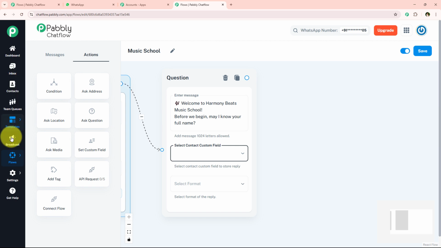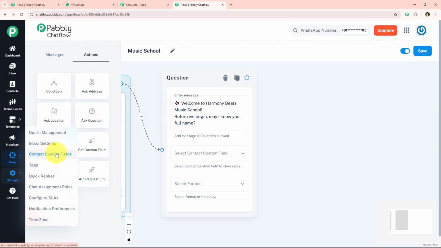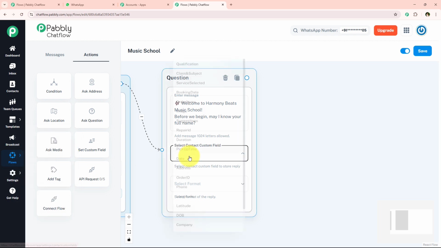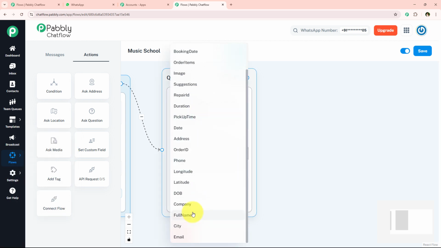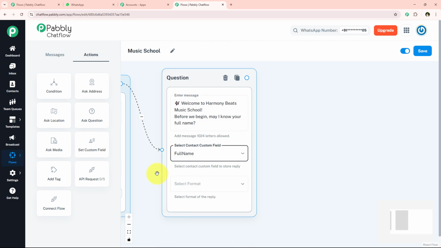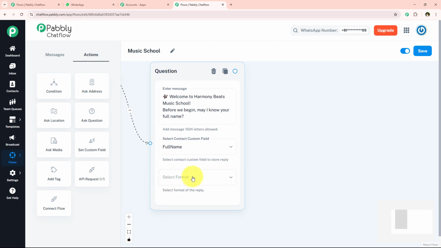You have to go towards the left side bar, towards the settings and then contact custom fields, and create multiple contact custom fields. I have already created many, so I'm just going to select one from these, which is full name. And if you want to learn in detail about contact custom fields, you can check out the description box below. You are going to find a dedicated video on it. And now it's asking me to select the format of the reply.